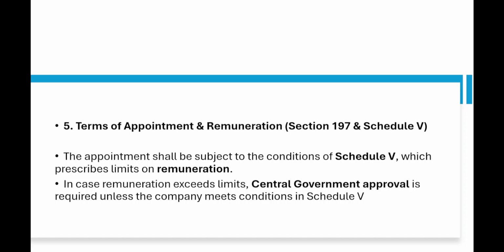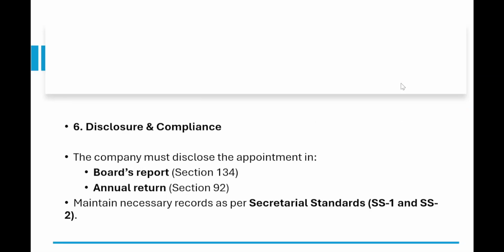Right. So these were the terms of appointment and remuneration, which is mainly taken under Section 197 and Schedule 5. Right. So Schedule 5 we will do that clearly.